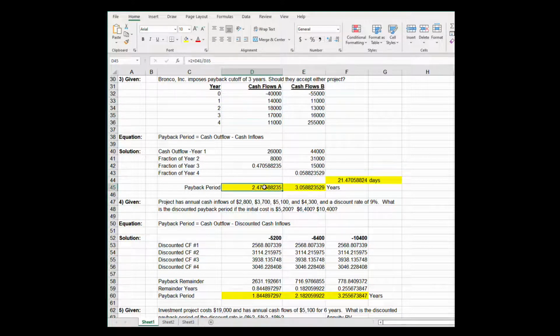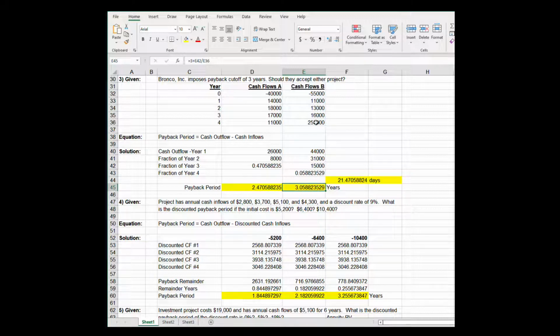So the answer is 2.4706 years. And if we go down through Project B, which costs $55,000, same methodology, how long does it take? We are not paid back in year 1, not paid back in year 2, not paid back in year 3. Just between year 3 and a part of year 4, 0.0588 years of year 4. So the final answer is 3.0588. This does not meet the CFO's expectation of a three-year cutoff.